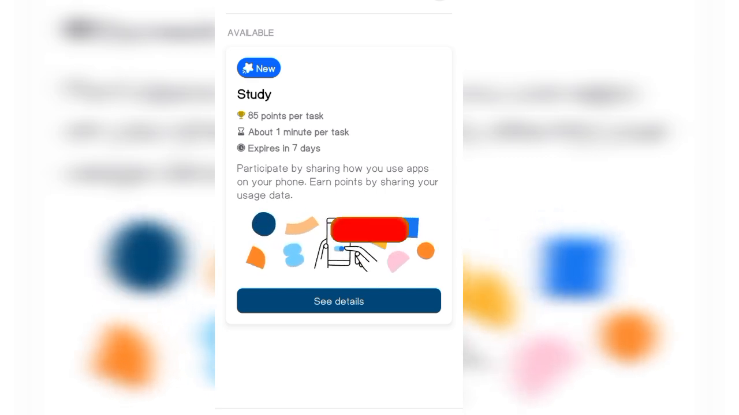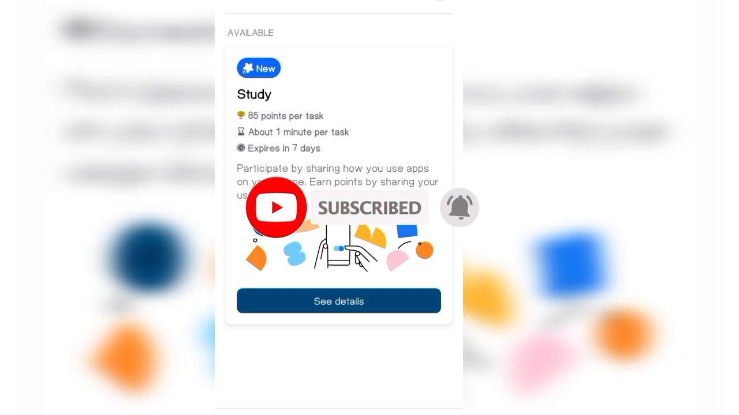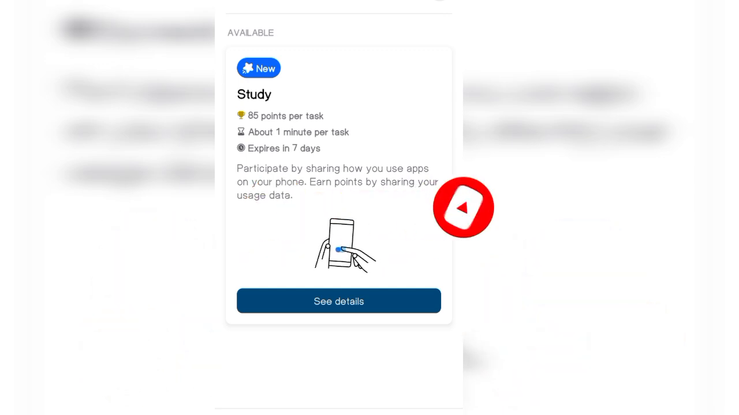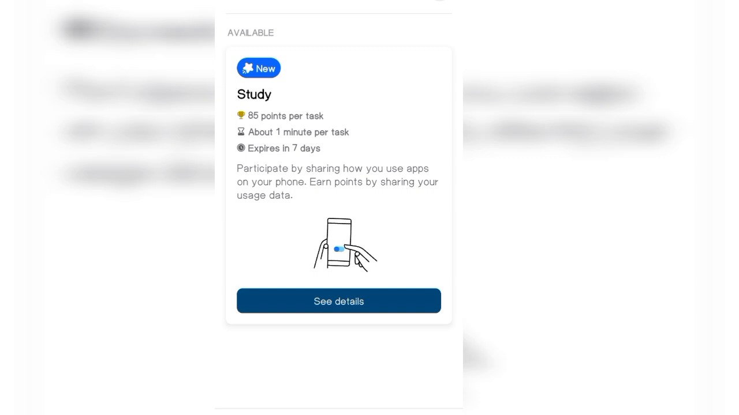The name of the app is called what? Viewpoint. Now you don't just go and download the app, you have to get a referral code and apply it for you to be able to use it. I will drop the referral code in the comment section, so you go ahead and try it.